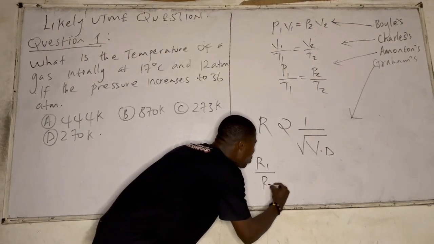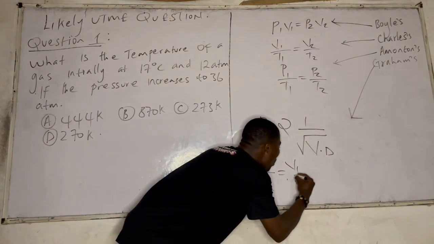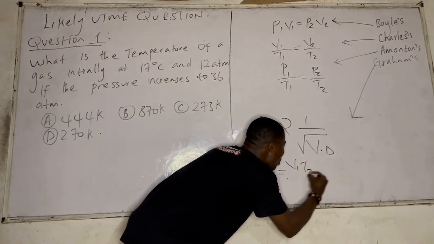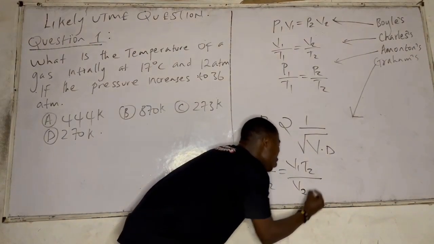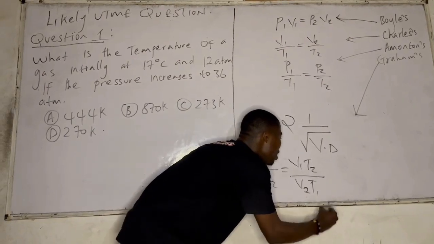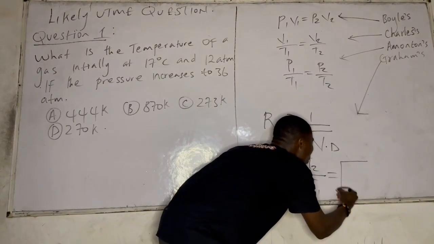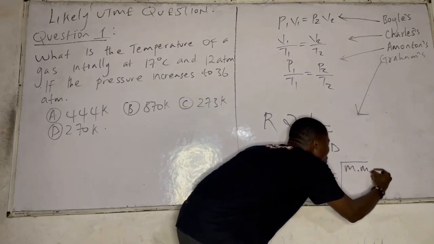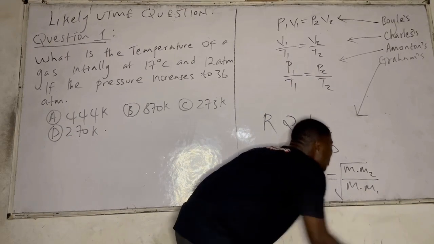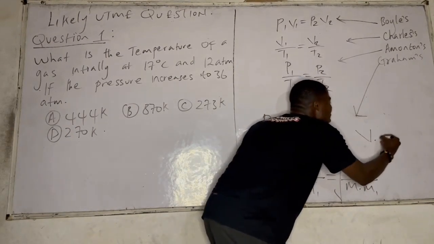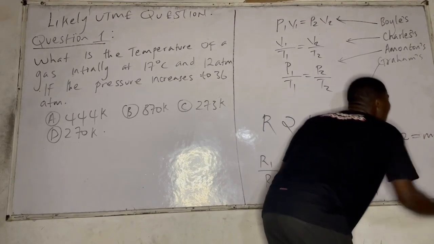R1 over R2 is equal to V1 T2 over V2 T1, equal to the square root of molecular mass 2 over molecular mass 1, where vapor density times 2 is equal to molecular mass.